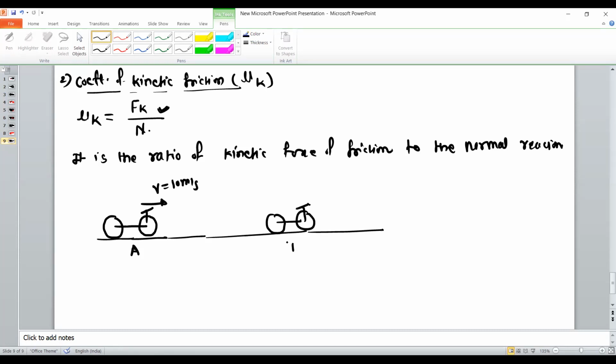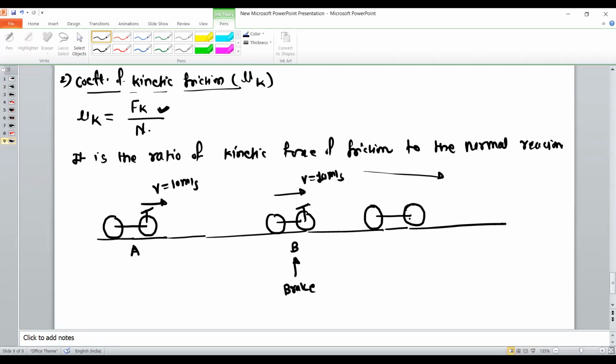As it reaches point B, suddenly the rider applies the brake. At point B its velocity is the same, 10 meters per second, but the rider suddenly applies the brake. Once the brake is applied, the velocity will gradually decrease and the wheels will stop rotating. In this condition, the bicycle will keep moving for some distance.